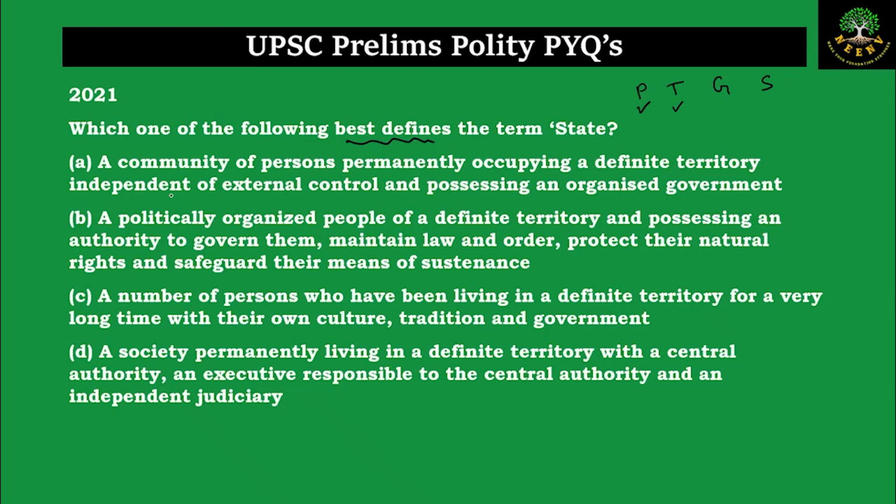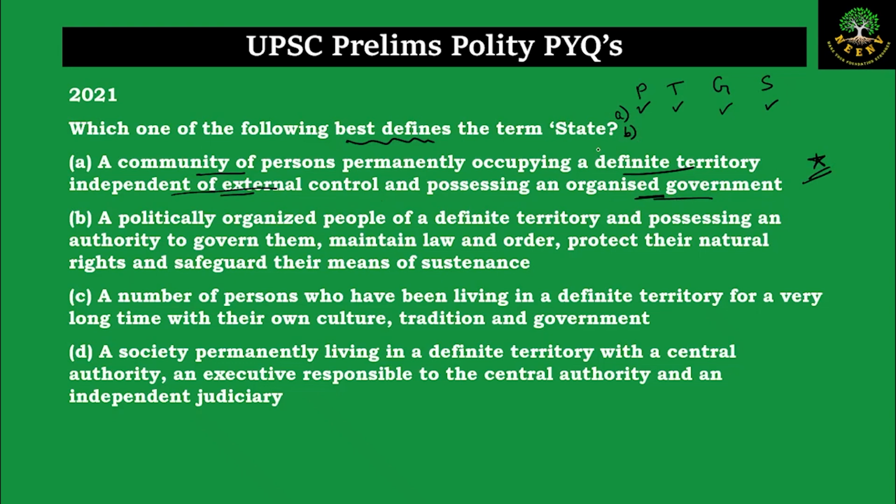Here we are talking about sovereignty. So that is also checked. Possessing an organized government. So we are also talking about government. So option A involves all of the elements: the population, the territory, the sovereignty, and the organized government. So option A is syncing with our definition. We'll keep it on hold.